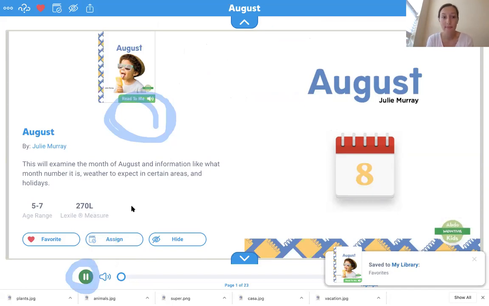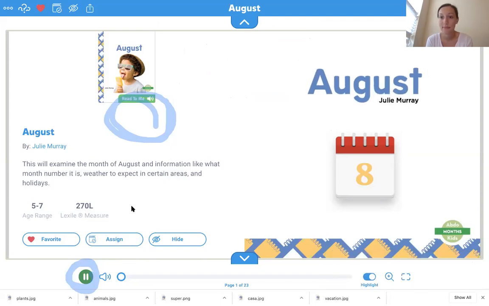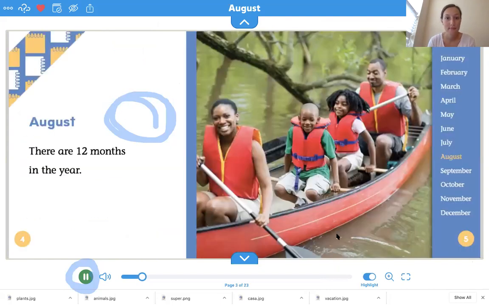Abdo Kids. Months. August by Julie Murray. Abdo Publishing Company. August. There are 12 months in the year.